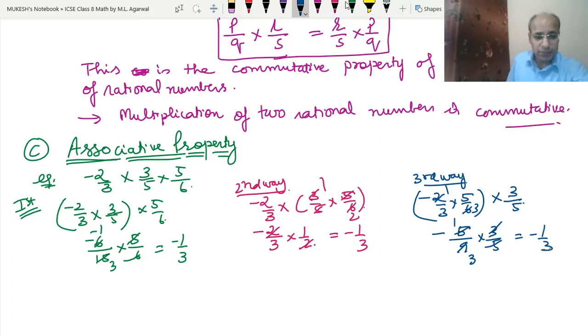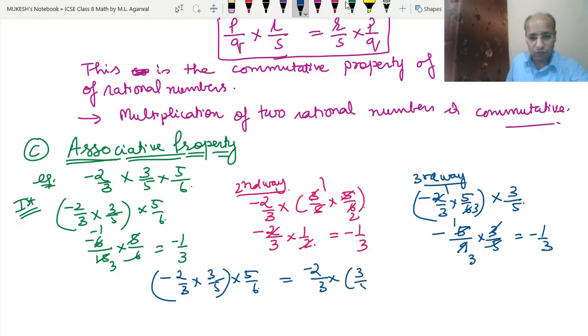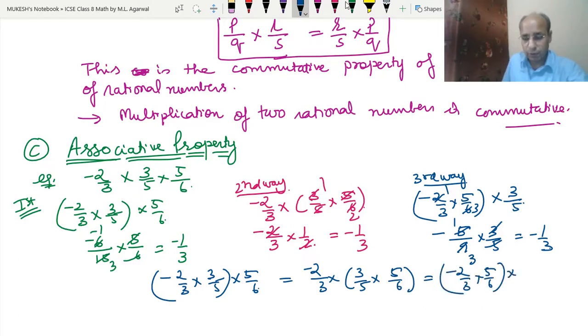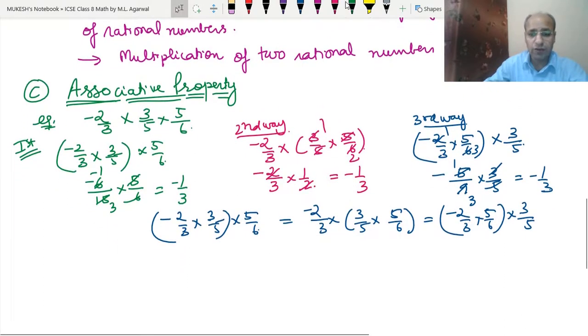So in any way we are getting the same answer: minus 2 upon 3 into 3 upon 5 into 5 upon 6 is the same as minus 2 upon 3 into 3 upon 5 into 5 upon 6, which is the same as minus 2 upon 3 into 5 upon 6 into 3 upon 5. Whatever way we multiplied, we got the same answer. So this is called the associative property for multiplication of rational numbers.